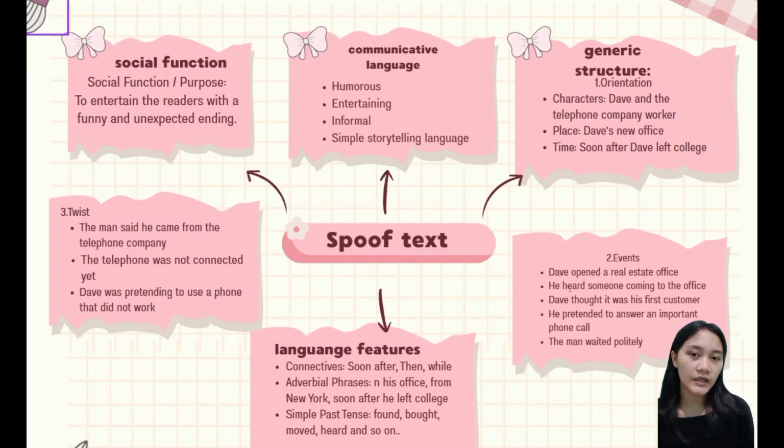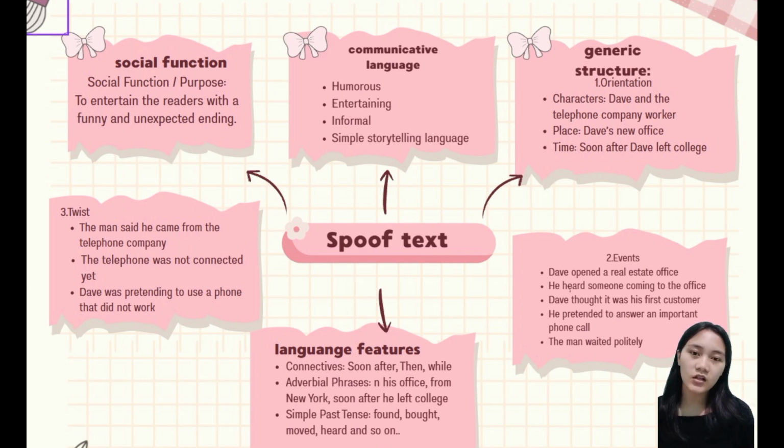Now, I will explain the mind map of this text. The title of the text is "The Pawn Was Off." The genre, of course, is spoof text because it has a funny and unexpected ending. So, the social function or purpose of this text is to entertain the readers through a humorous story. The communicative language used in this text is humorous, entertaining, and simple.